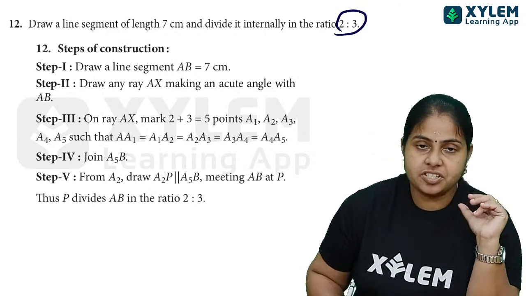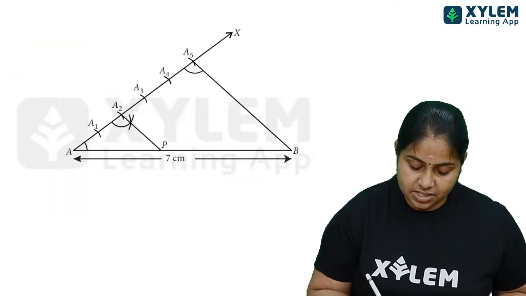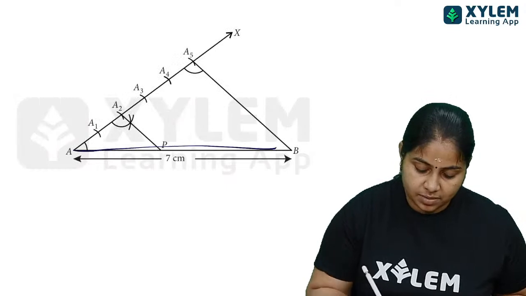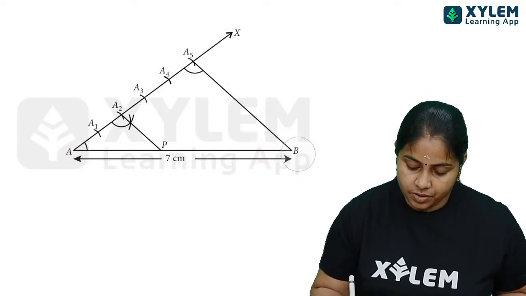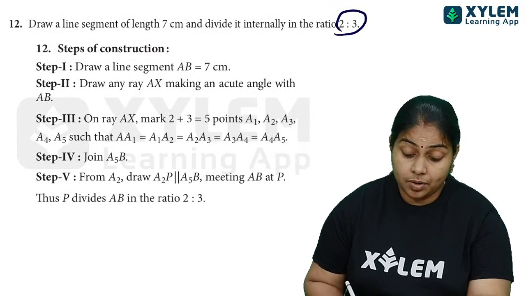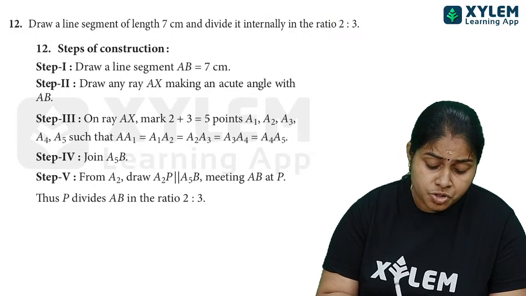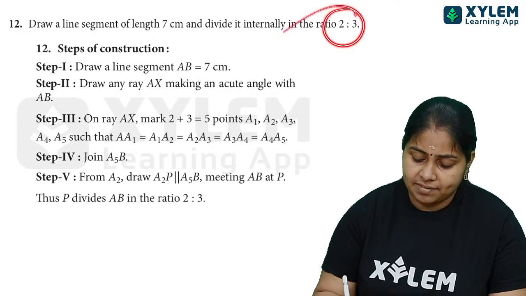So first of all, here we first draw the line segment of 7 cm. 7 cm line segment we have to draw at first. Okay, we have to draw at first. After that you have to divide it in the ratio 2:3. We have to divide it in the ratio 2:3.